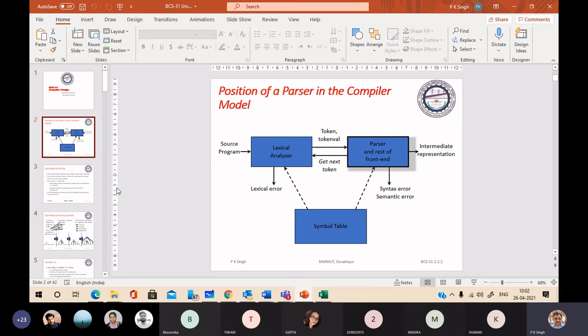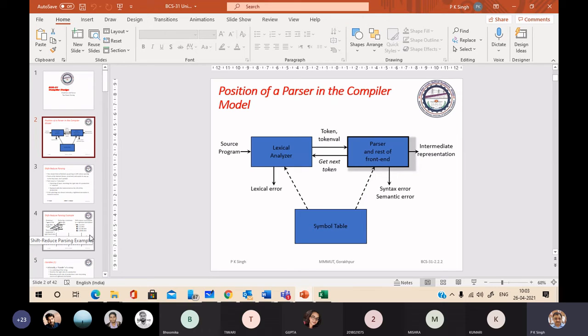In bottom up parsing, we do not start from the start symbol. We start from the string to be parsed, that is the stream of tokens generated by the lexical analyzer, and we try to reduce the entire stream to the start symbol. This is called bottom up parsing. Now you will see how we do this.